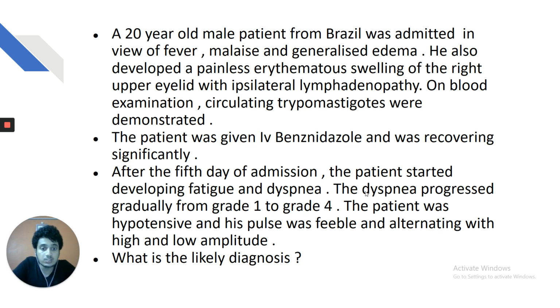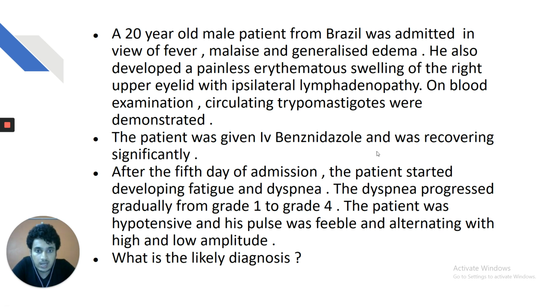The patient was hypotensive and his pulse was feeble, alternating with high and low amplitude. What is the likely diagnosis? Again, friends, by this you must know that the pulse is alternating high and low amplitude. You must know that it is pulsus alternans. Dyspnea progressing from grade 1 to grade 4, fatigue and dyspnea. So there are signs of left heart failure.